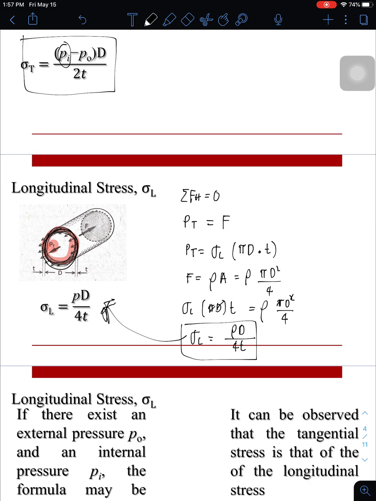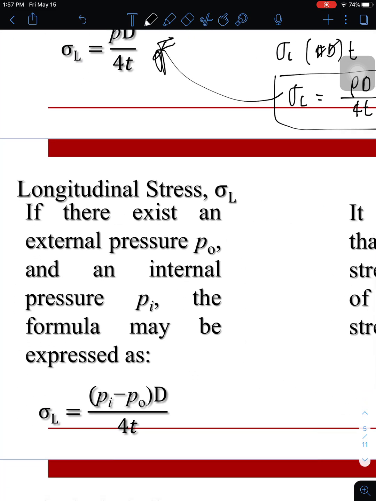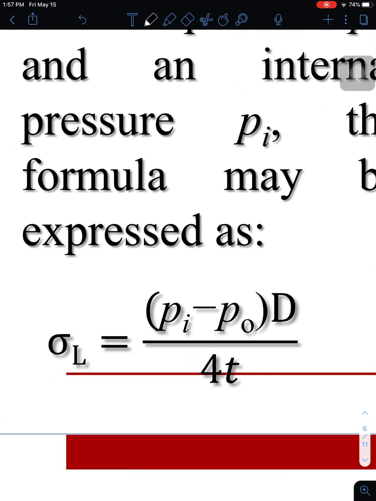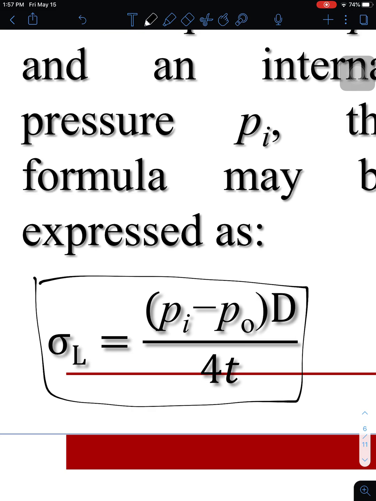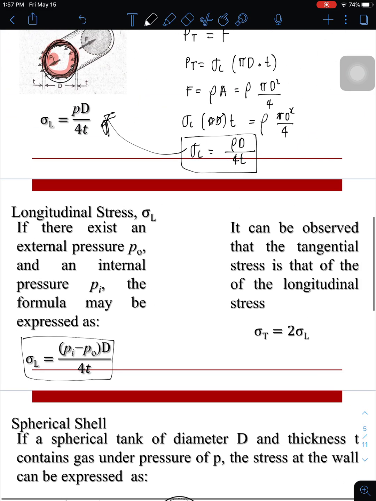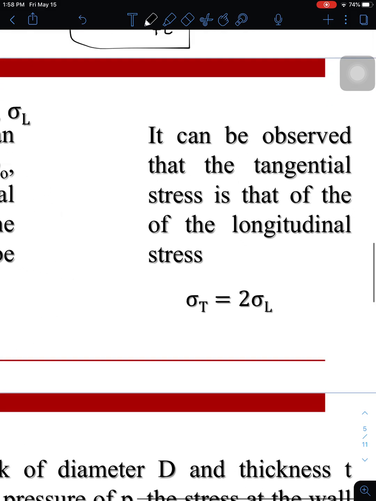longitudinal stress. And then for longitudinal stress with existing external pressure, then all we have to do is just follow the same previous nga formula, but this time it's now over 4T. So as what you have observed, the tangential stress is twice of the longitudinal stress.